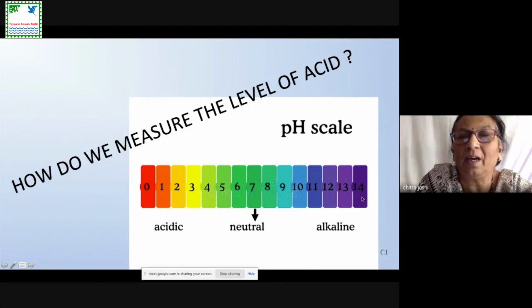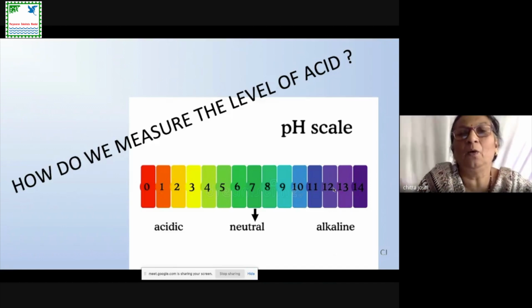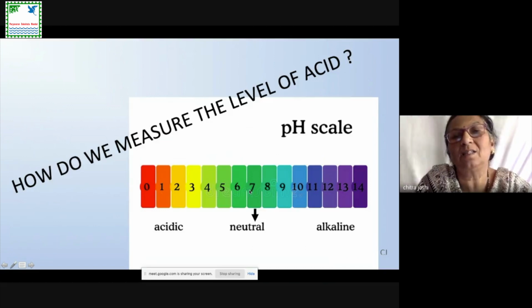Here we measure the concentration of hydrogen ions in the solution. Now, when the pH is from 0 to 7, that tells us the solution is acidic. If the pH is 0, the solution is strongly acidic in nature. If the pH is 6, then we say that the solution is a weak acid.